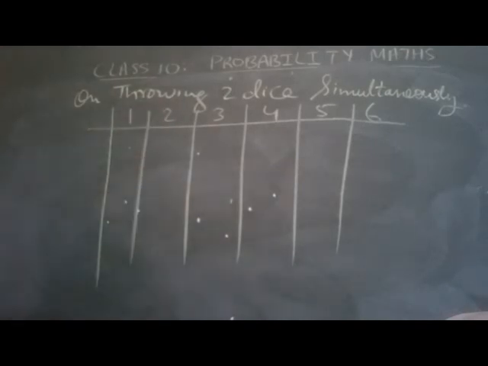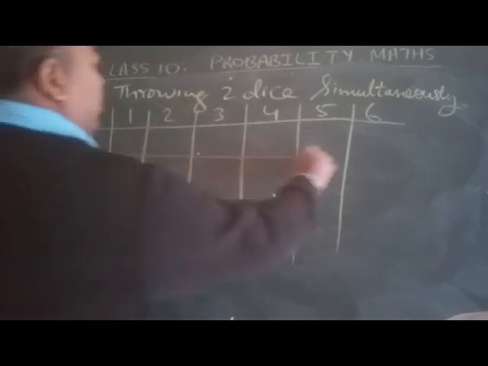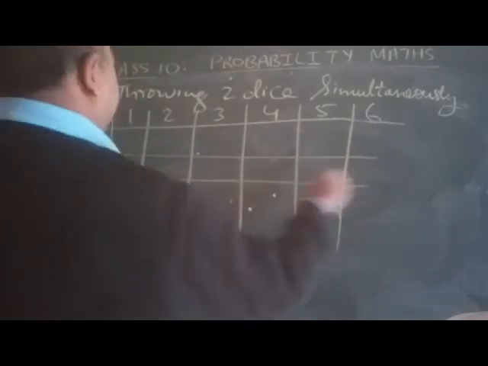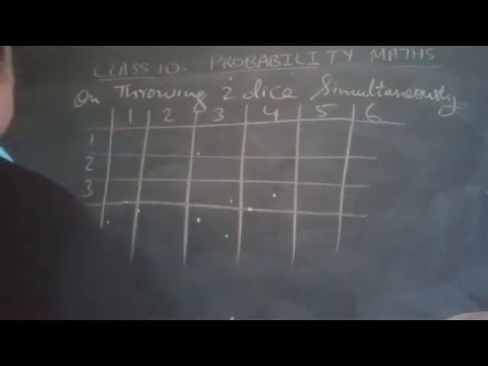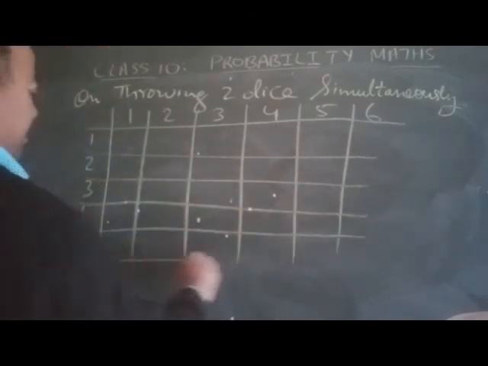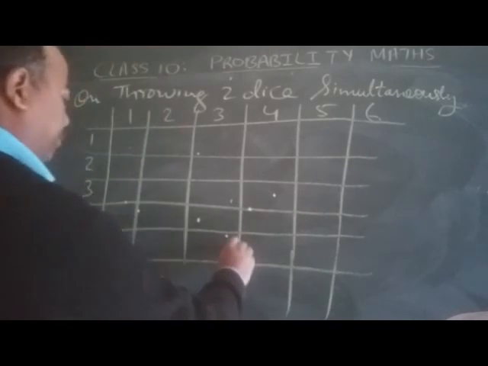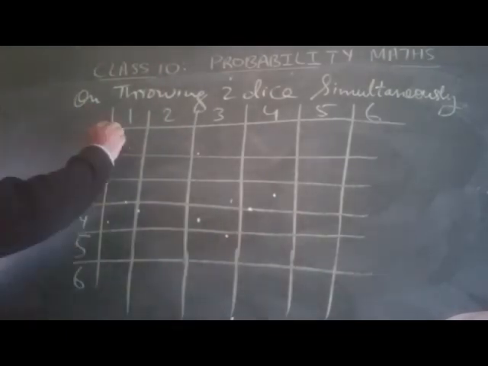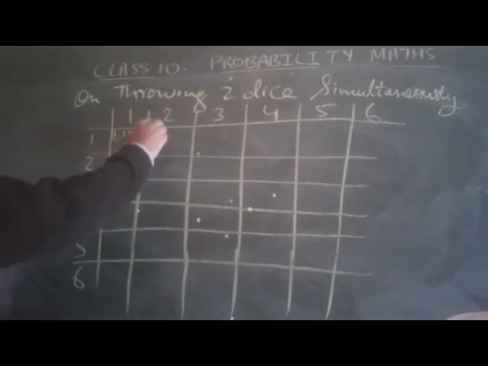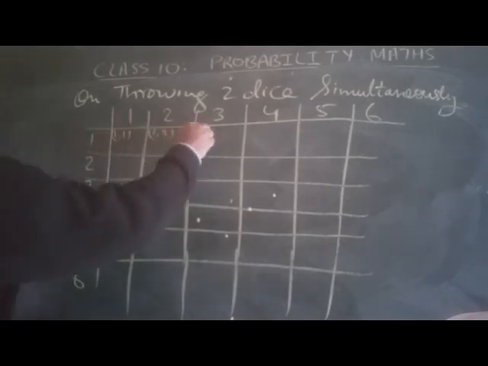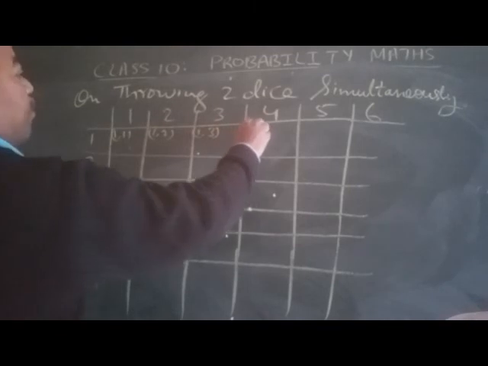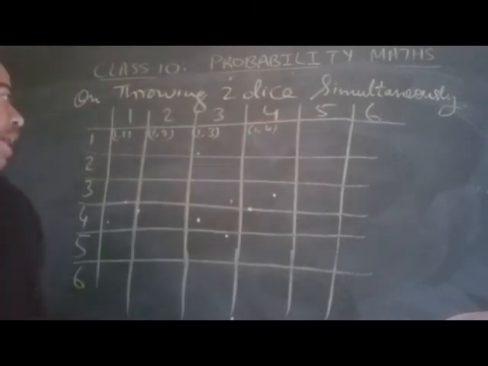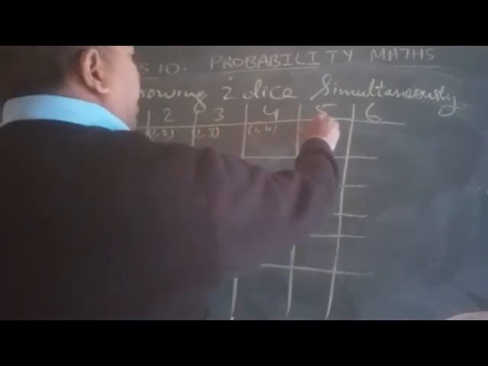Now here it is numbers 1, 2, 3, 4, 5, 6. Yes, we can consider like this. So here it will be 1 1, 1 2, 1 3, 1 4, 1 5, 1 6.